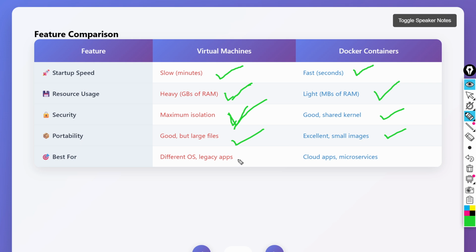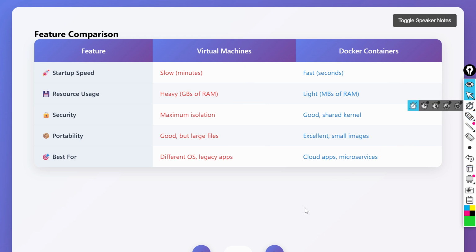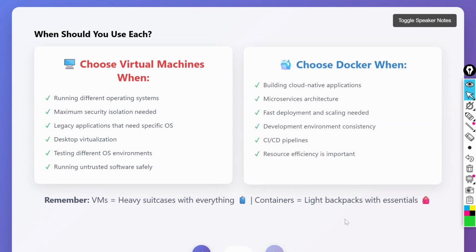And on the best use case, if we have multiple operating systems and legacy applications, then we can go with a virtual machine. In the Docker container case, if you have multiple microservices and quick scaling is required, we can go with Docker containerization. Those are the features of Docker and virtual machines.